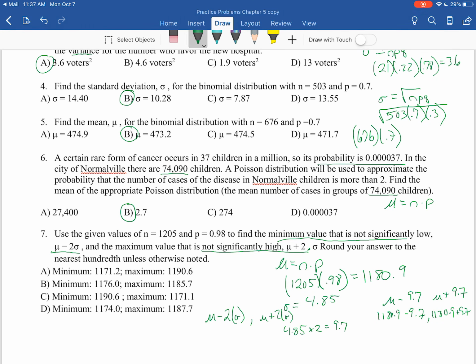When we add those up, we get a minimum value of 1171.2 and a maximum of 1190.6. And this tells us the values that are 2 standard deviations above the mean and 2 standard deviations below the mean.